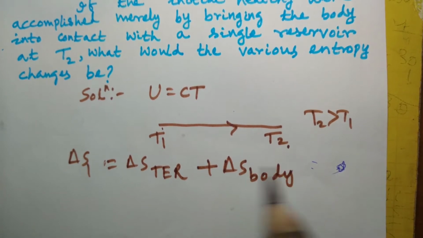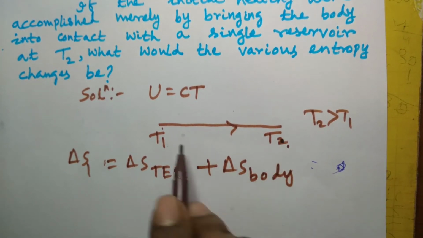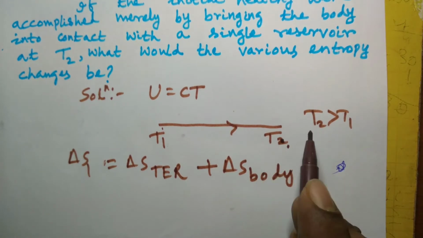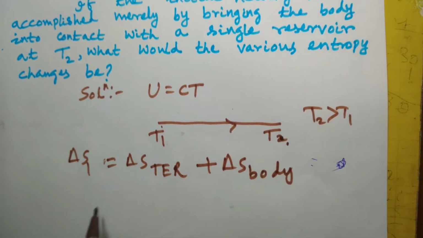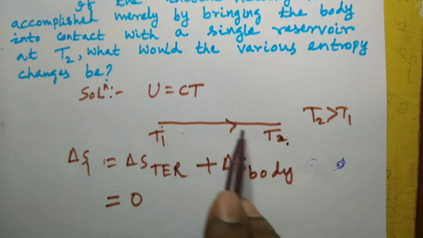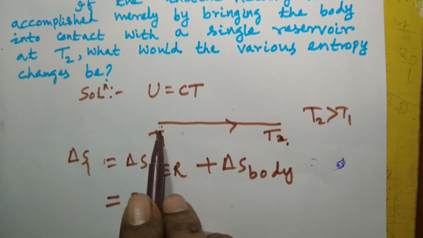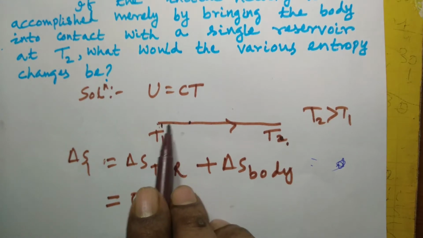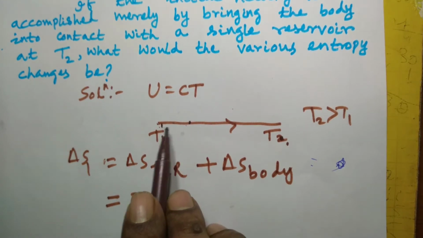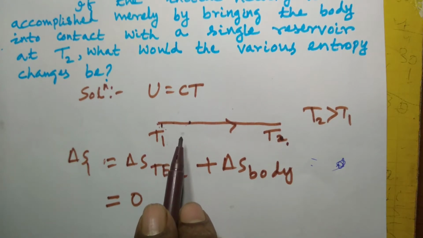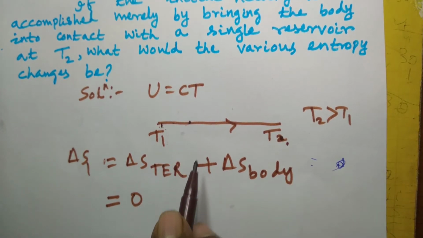The body is heated from T1 to T2 by coming in contact with the series of reservoirs, and the temperature of the last reservoir being T2. In this case, this is 0. In fact, this process consists of a series of heat exchanges between the body temperature and reservoir temperature, and in each of the heating processes, the temperature difference is infinitesimal, very small, so that heating process can be considered as a reversible process.